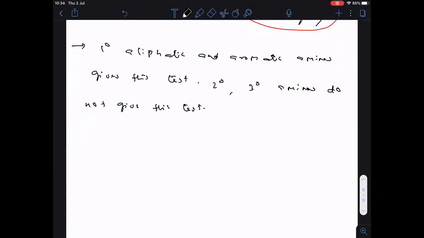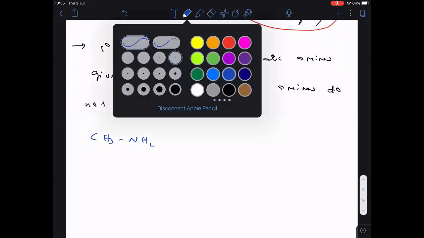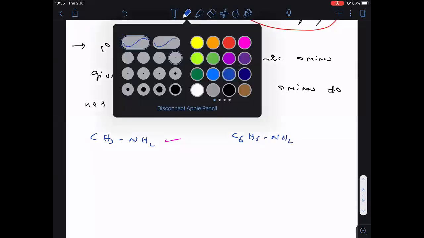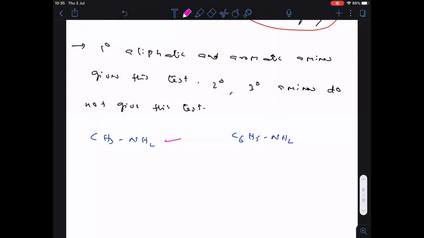Completed? Here, let me take some compounds now. For example, tell me CH3NH2. Does this compound give this test? Yes, it is a primary amine. Clear? Now if I take C6H5NH2, will it give this test? Yes, this also will give this test. It is an aromatic primary amine.